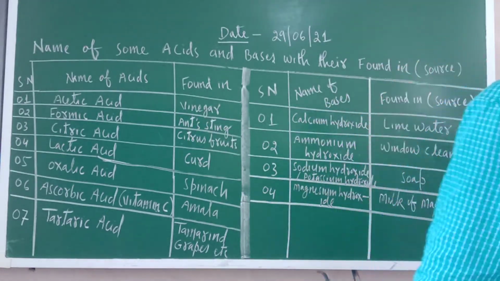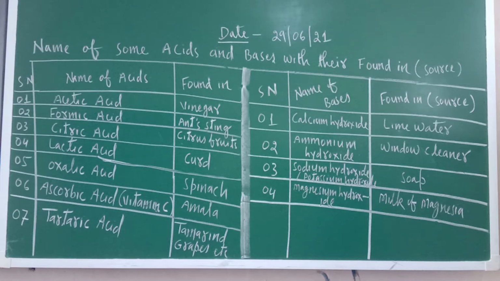Now let us move towards indicators. Indicators are substances which are used to distinguish between acids and bases. So let us have more idea about indicators.